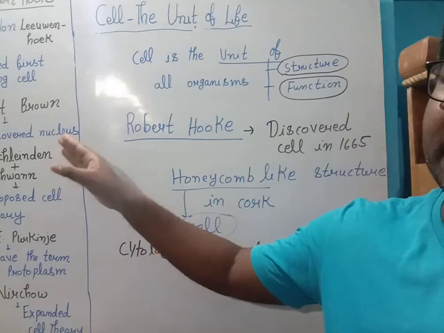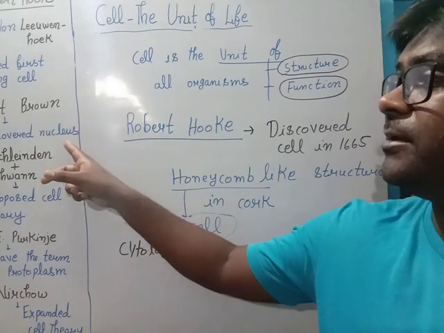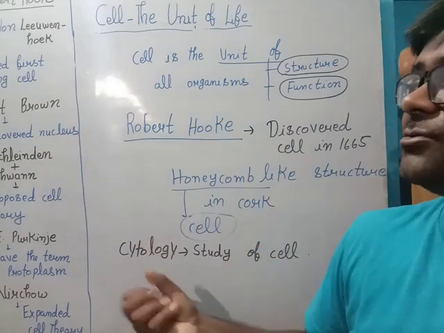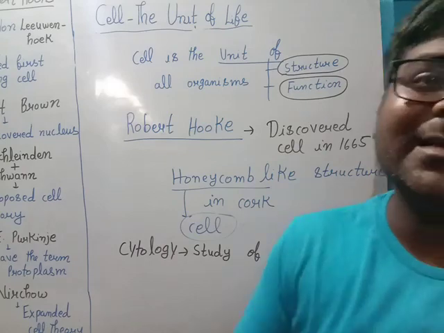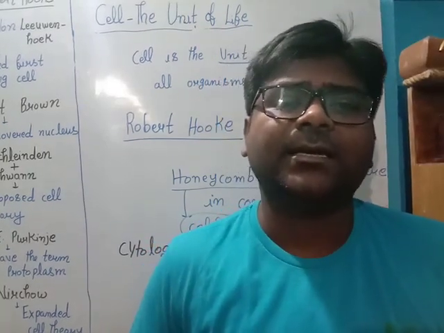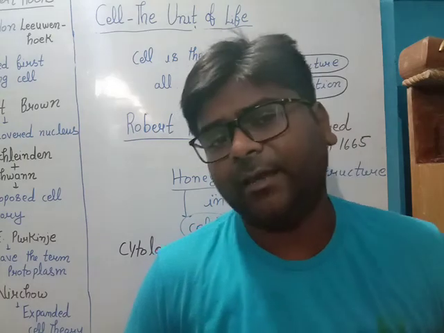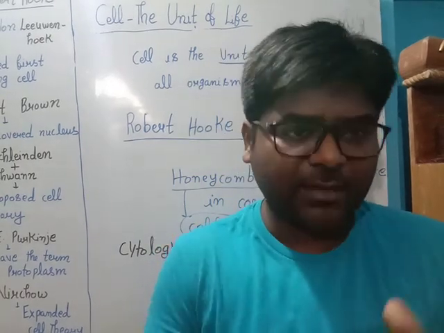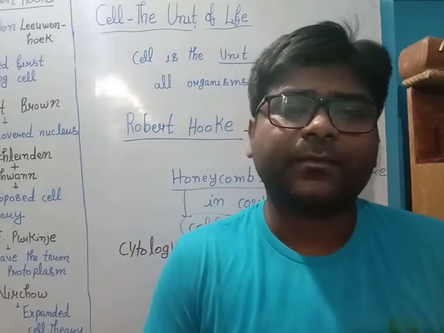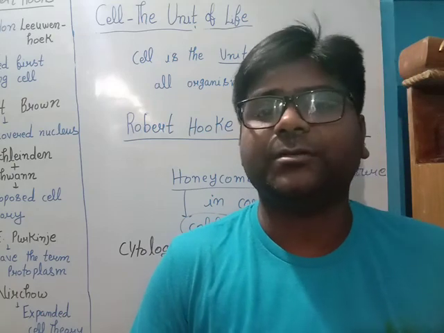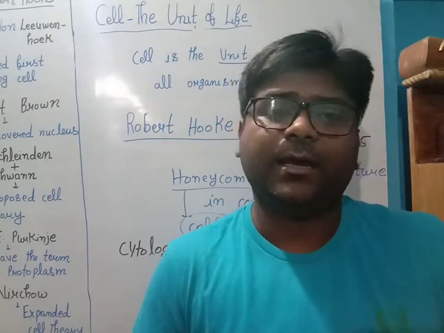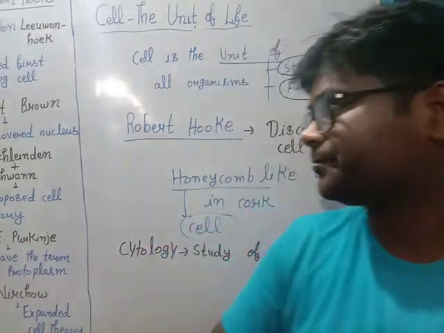Same thing in case of the nucleus also. Nucleus is also controlling the activities of all cells. Let's take another example. In our families, the head of the family is taking all the decisions, and others have to act according to the decision, so the head is acting as a nucleus.